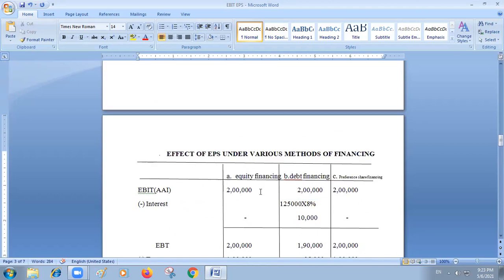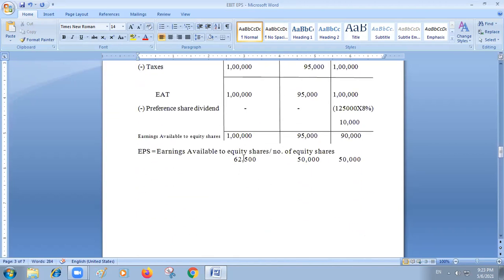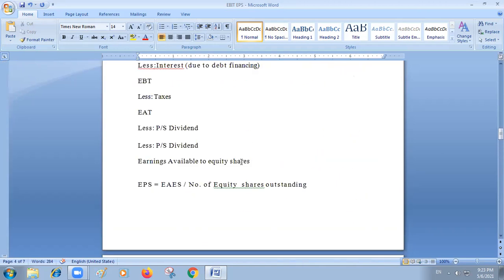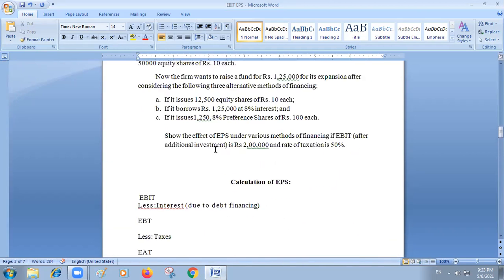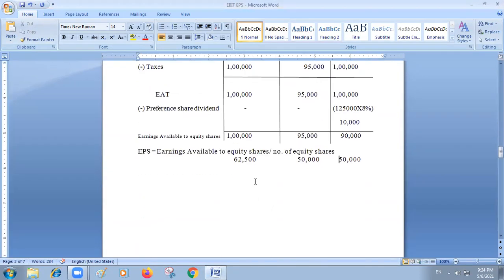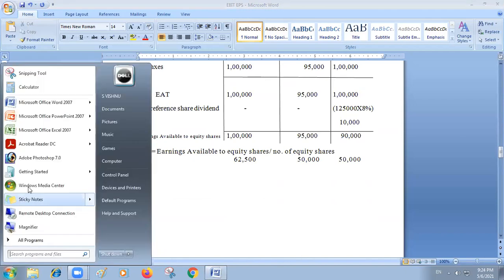Only in option A will the total number of equity shares change, because in option A the company is thinking of issuing only equity shares. In the remaining two cases, one is debt financing, and in another case it is preference share issue. So now you calculate. Now you can see, it is 1 lakh divided by 62,500.